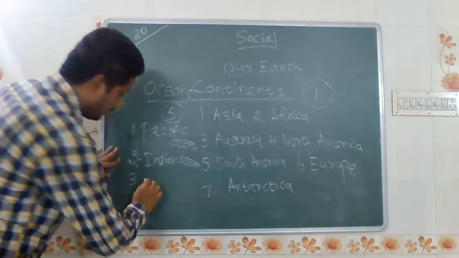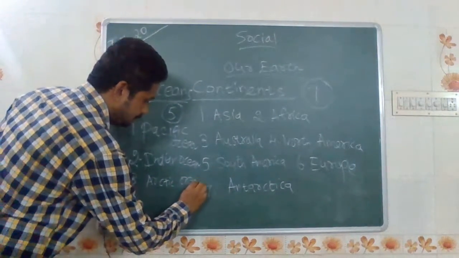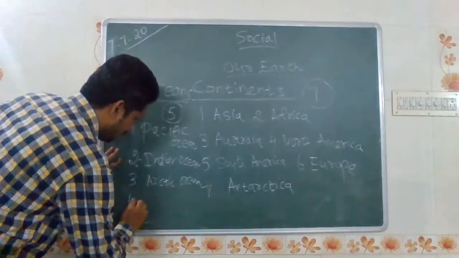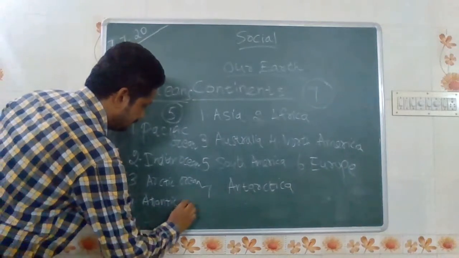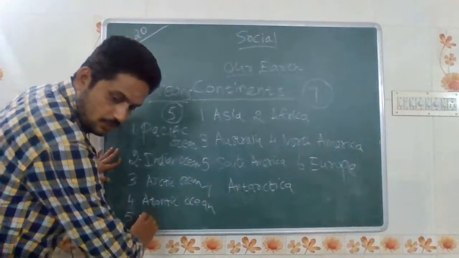The third one, Arctic Ocean. The fourth one, Atlantic Ocean. The fifth one, Southern Ocean.